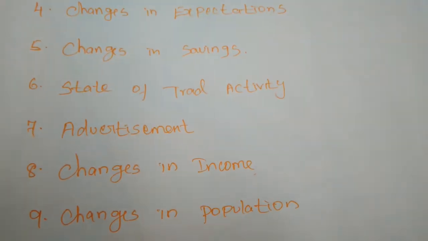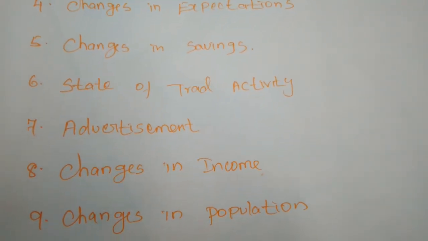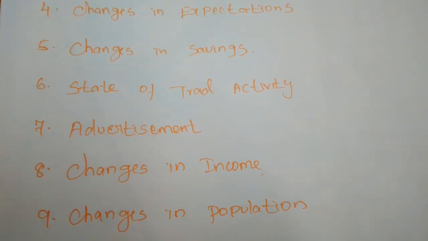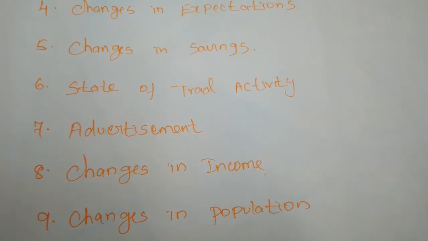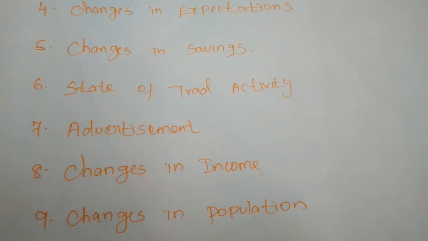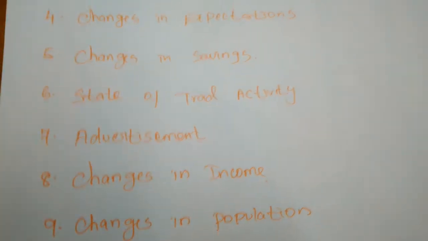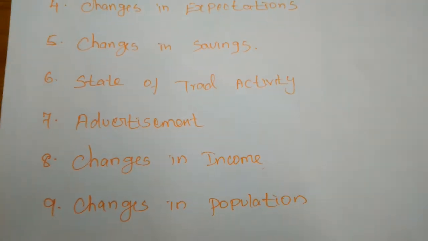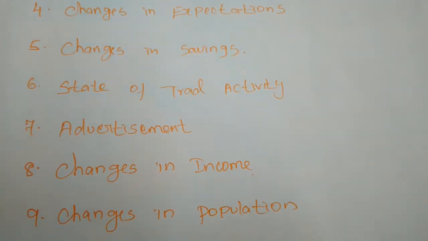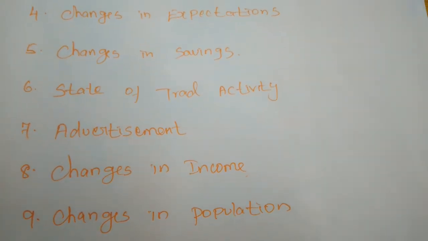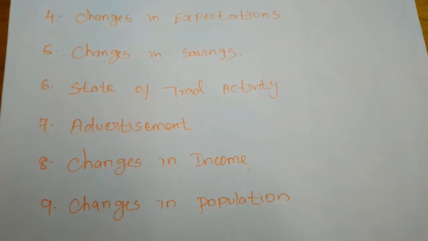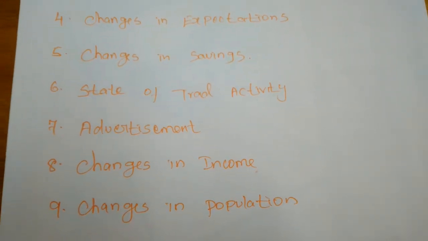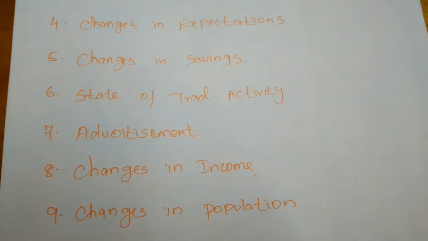State of trade activity means, we have already studied the trade cycle many times. In this trade cycle, if the economy is in a boom situation, the demand for commodities will increase. In this boom situation, employment opportunities are high and the factors of production are fully employed. The consumers also will have more purchasing power. Normally their living standard will be at a prosperity level. So in the boom phase of the trade cycle, the demand for commodities will increase.